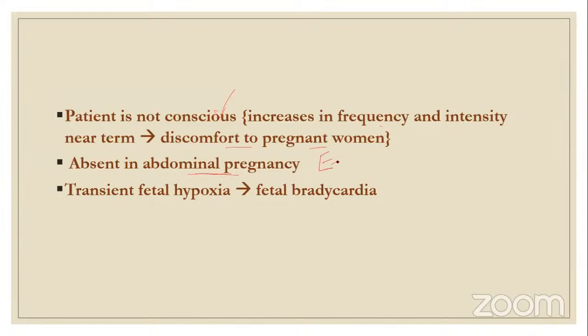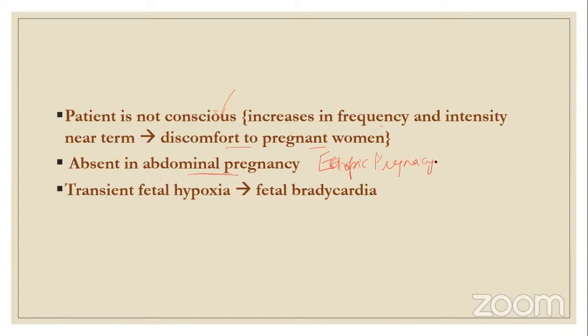Abdominal pregnancy is a type of ectopic pregnancy. And ectopic pregnancy means what? A pregnancy occurring outside the normal site, where implantation of the zygote occurs outside the uterine cavity.